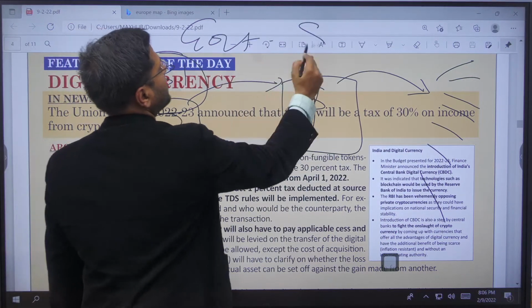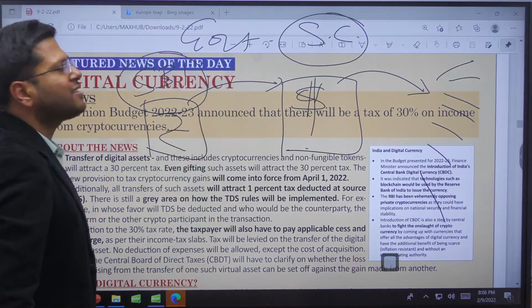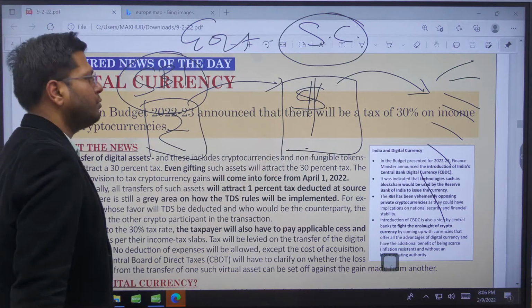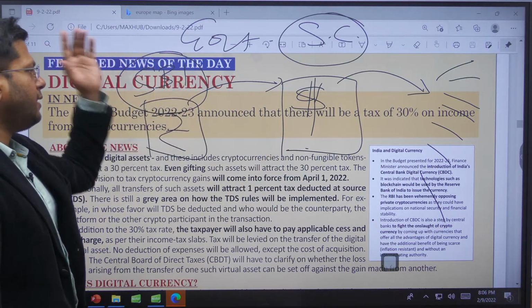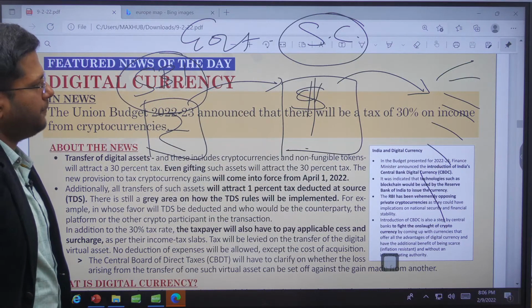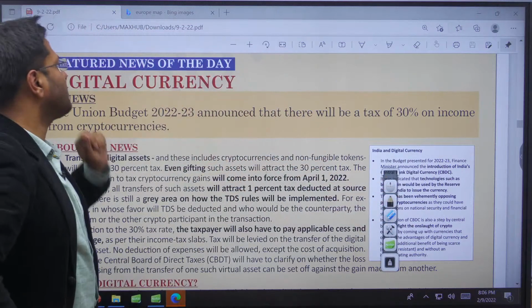Later on, Supreme Court said that one cannot restrict the individuals doing the kind of business they want to indulge in. So many of the organizations started to again function and then help in transacting the crypto money. So this is the quick background to it. Another background to it is how crypto started.